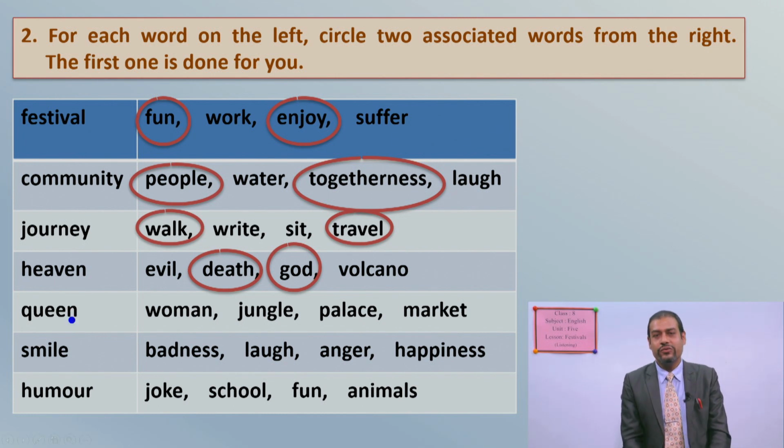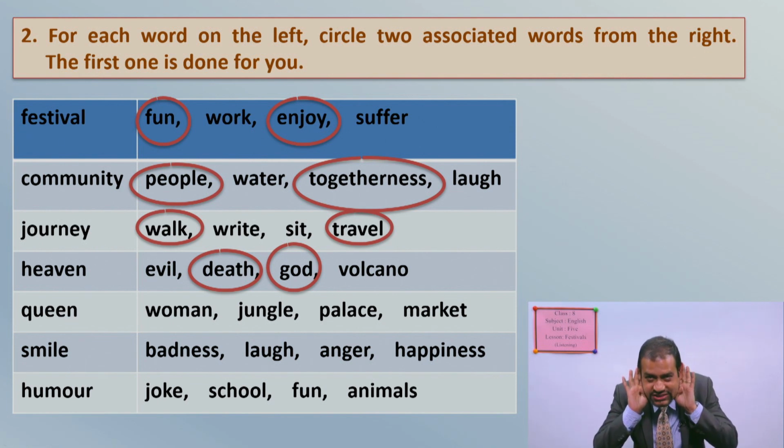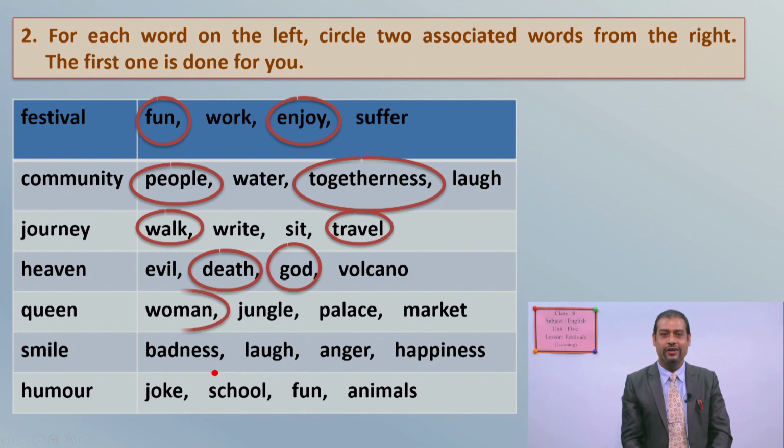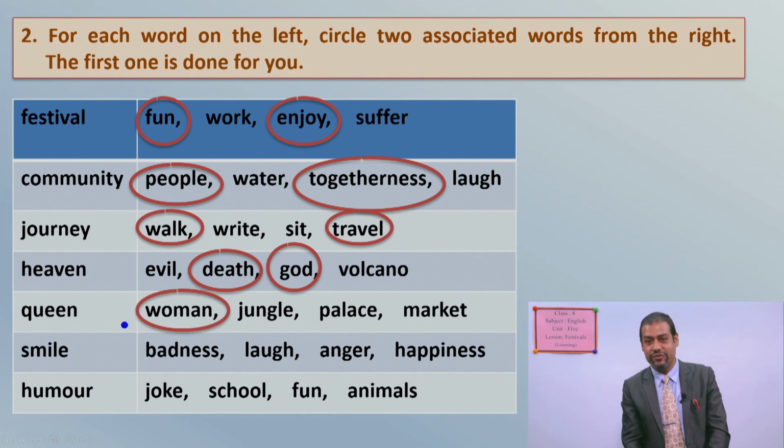Now another word we have is queen. I think very simple for you. So what are the words? Two words. Please tell me quickly. Yes, the words are woman. See, queen means female, woman.